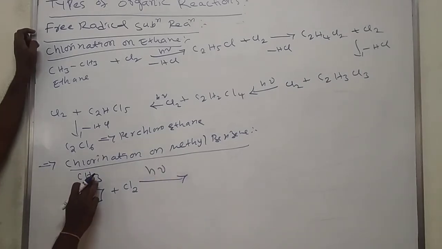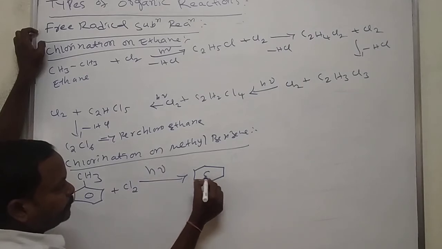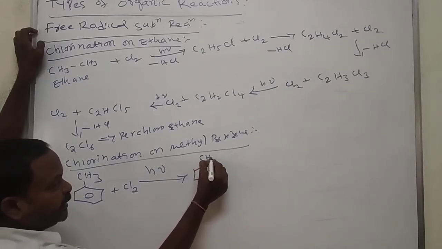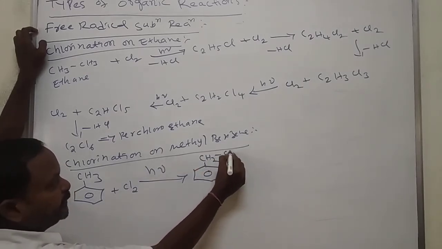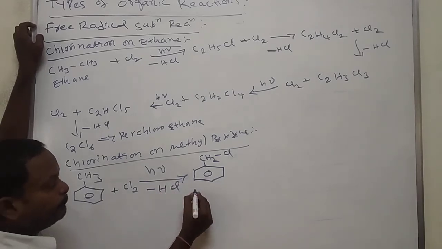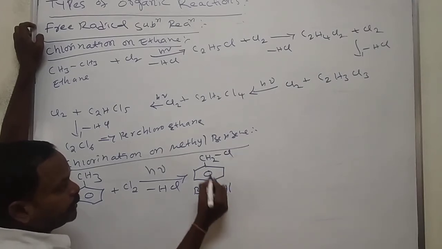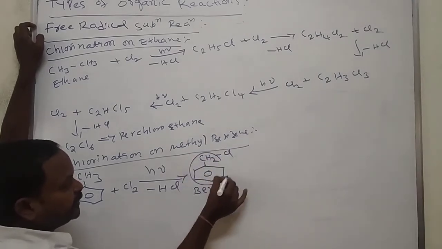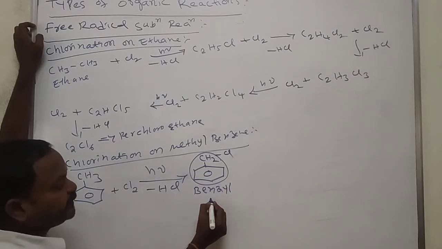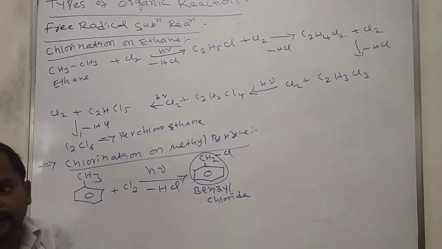One hydrogen is replaced, giving benzene with CH2Cl. It loses HCl. The benzene with CH2 group we call benzyl, so this is benzyl chloride.